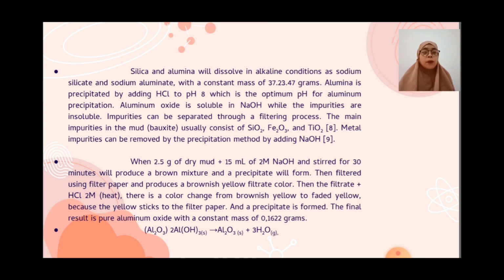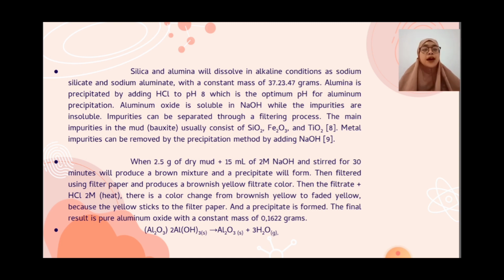There is a color change from brownish yellow to faded yellow because the yellow sticks to the filter paper and a precipitate is formed. The final result is pure aluminum oxide with a constant mass of 0.1622 grams.